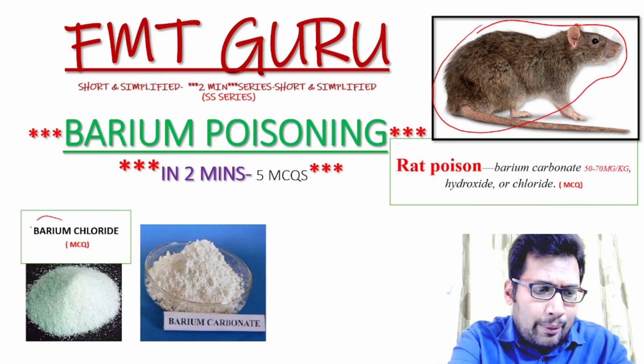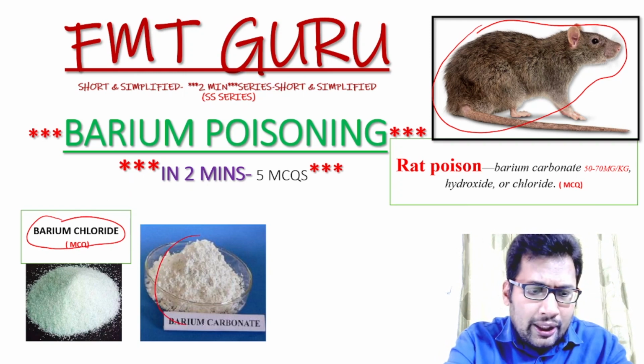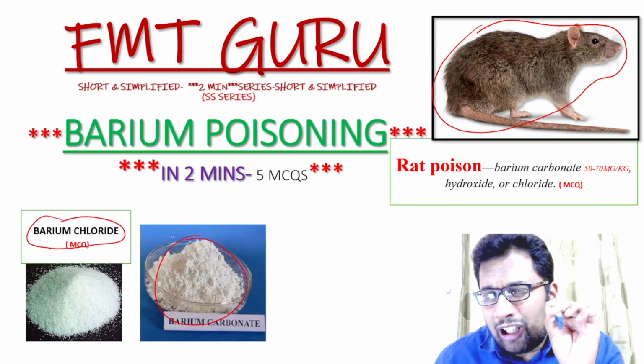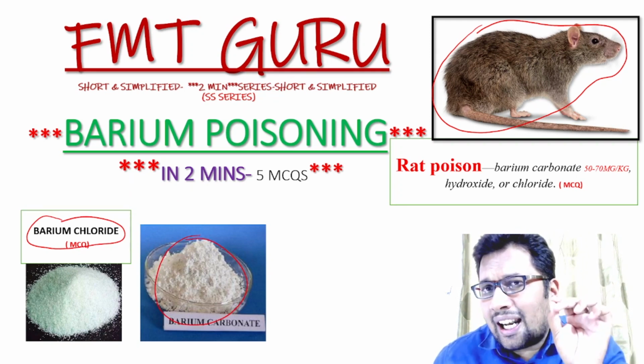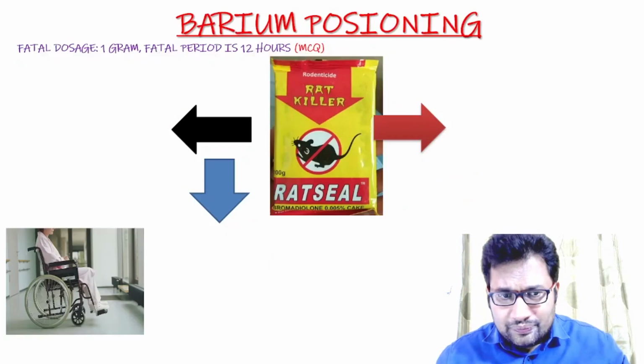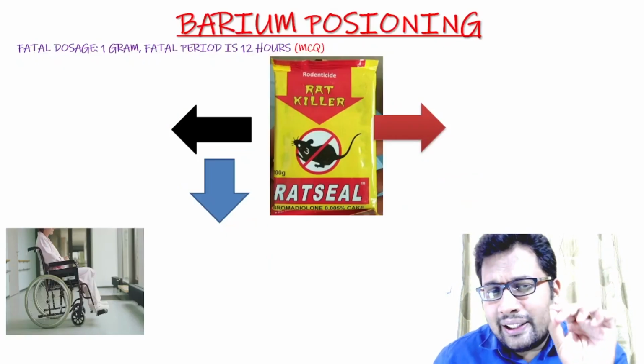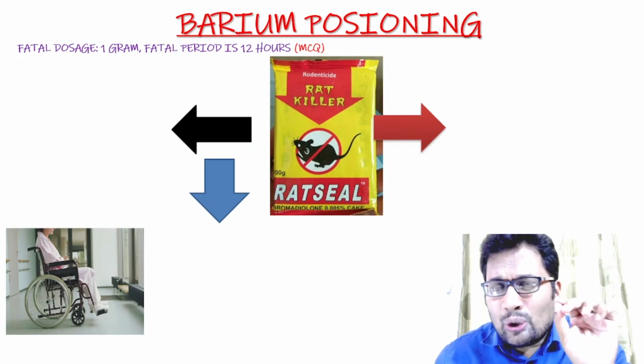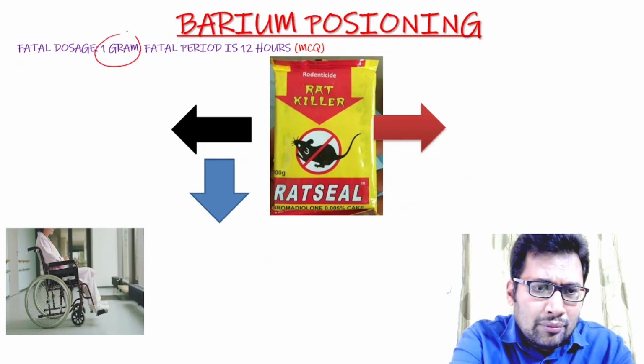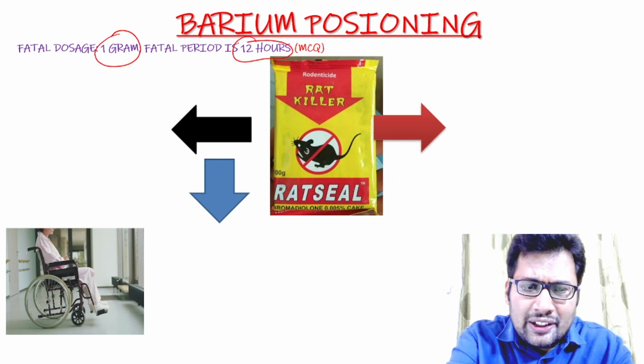You can see here barium chloride and also barium carbonate. Both are usually white compounds. They are used as rat poisons. What are the important clinical features? The fatal dosage is 1 gram. The fatal period is around 12 hours.